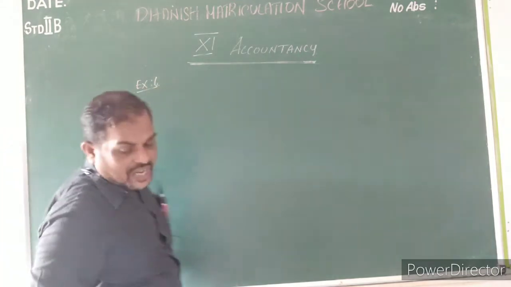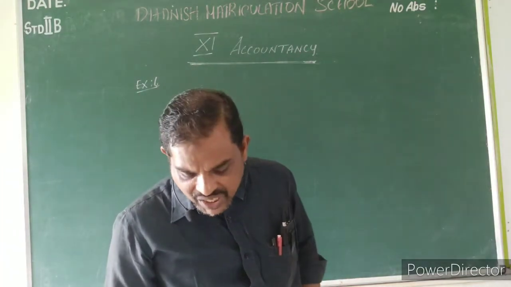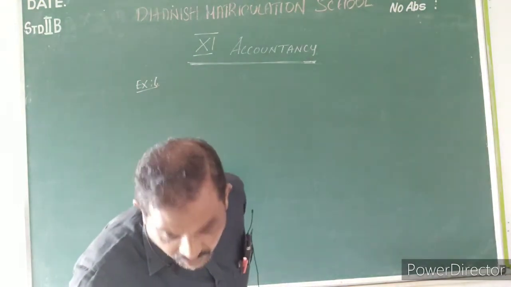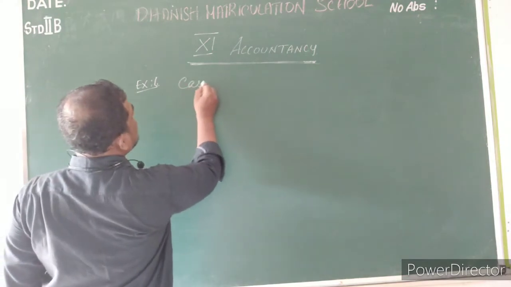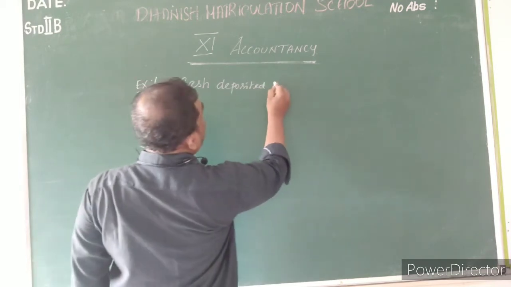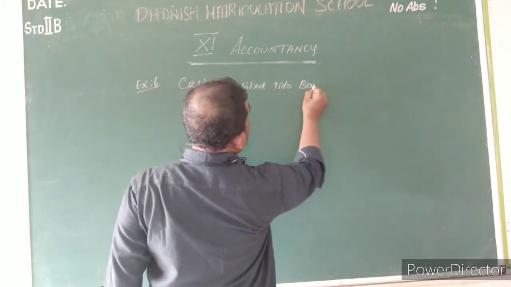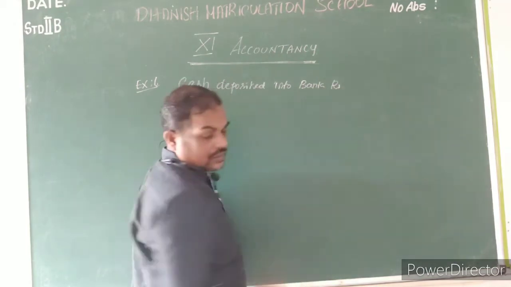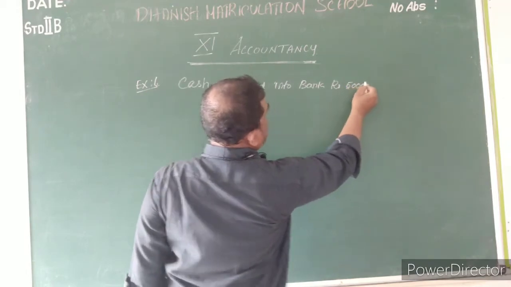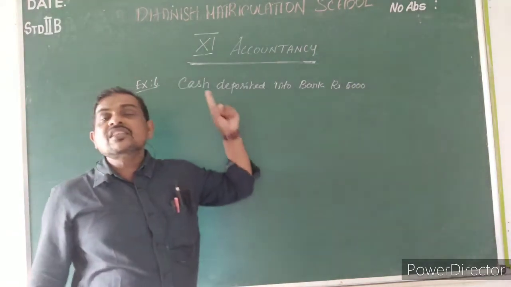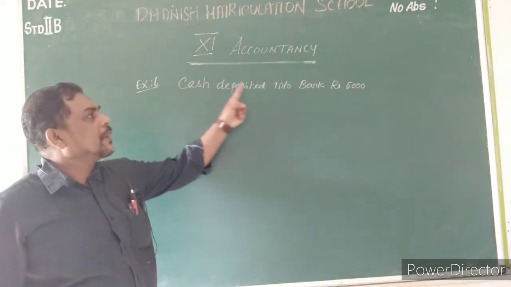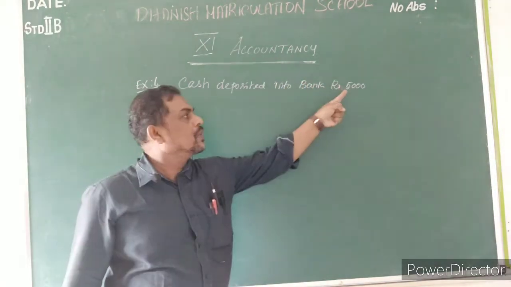What is the Example 6 transaction? The businessman has given his transaction: cash deposited into bank, rupees 5,000. Listen, my dear students, this is the transaction of one particular businessman: cash deposited into bank, rupees 5,000.